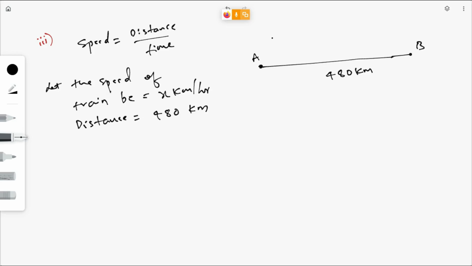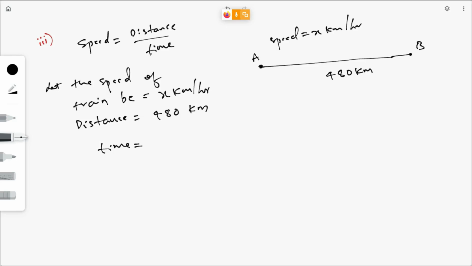If the speed of the train is x kilometer per hour and the distance is 480 kilometers, then what is the time taken by the train to travel this distance? Use the same formula. Speed is equal to distance by time. Then what is time?